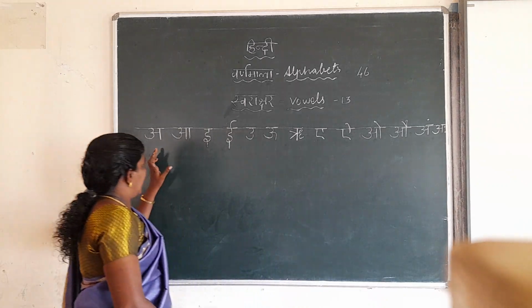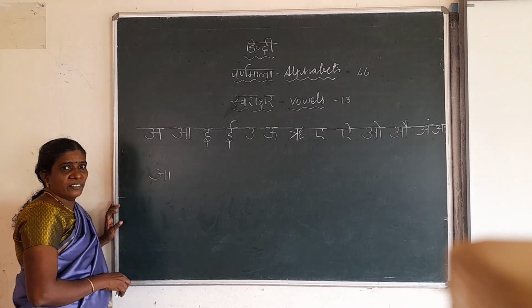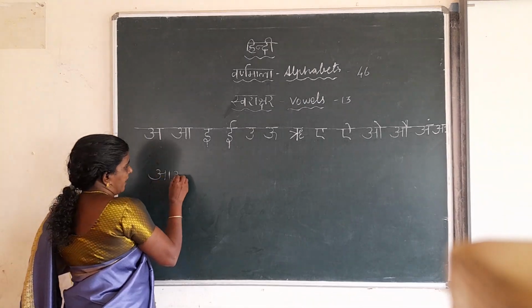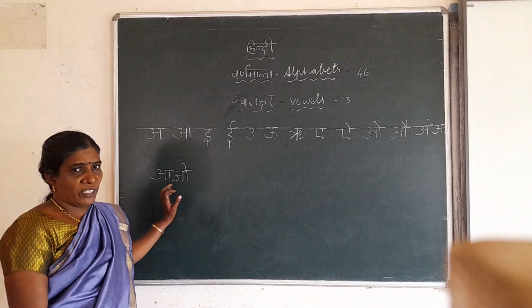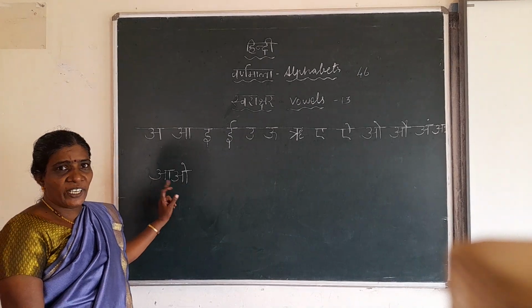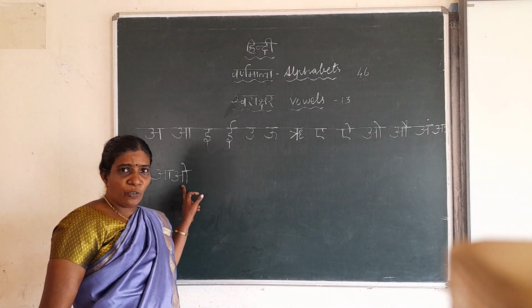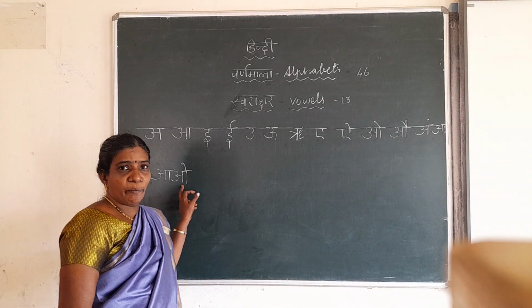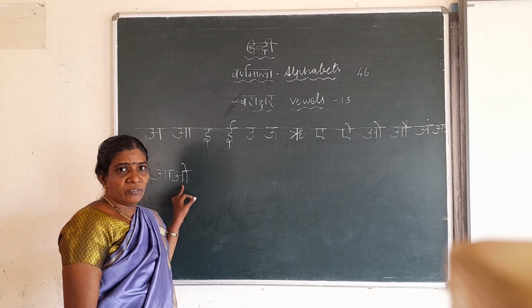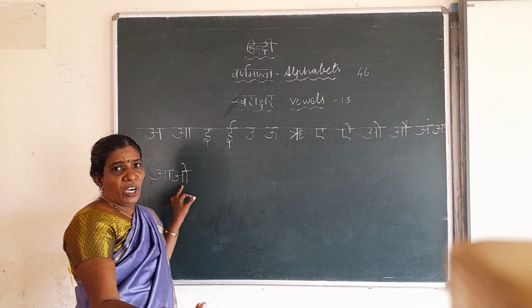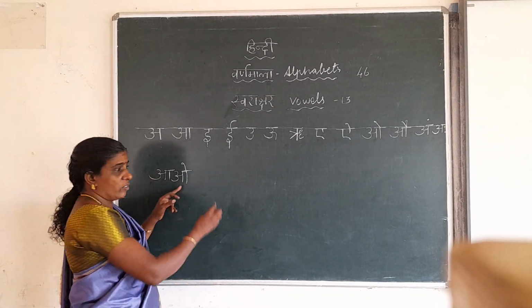Okay. Now listen here. What is this letter? A. This is which letter? Can you tell me? What is this letter? A. O. What's the word? Avo. What's the meaning of this avo? Come. Avo, come. You can call your brother, boy avo, brother come. Beta avo, mother will call you. Tum avo, you come. Okay, this avo means come.